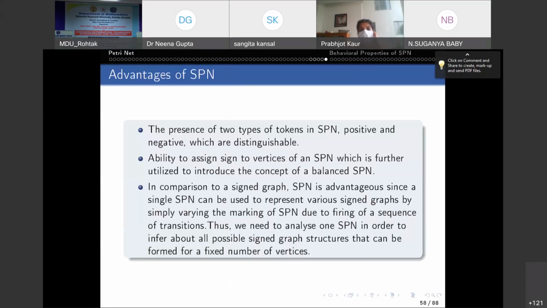The presence of two types of tokens in SPN, positive and negative, which are distinguishable, right? In a Petri net, we don't have such a concept, right? Ability to assign sign to arcs of SPN, which is further utilized to introduce the concept of balanced SPN. Now, in comparison to a signed graph, an SPN is advantageous since a single SPN can be used to represent various signed graphs by simply varying the marking of the SPN due to firing of a sequence.